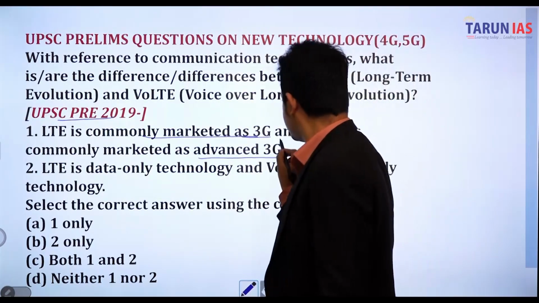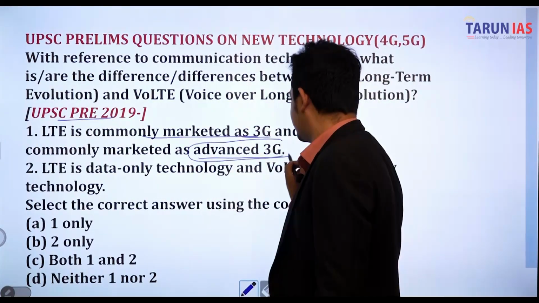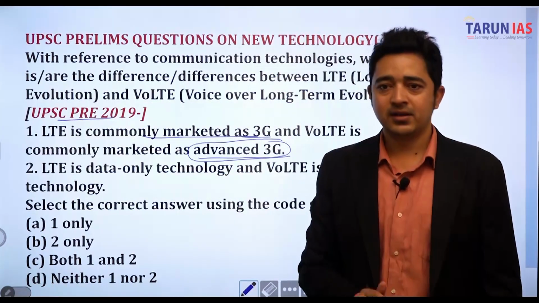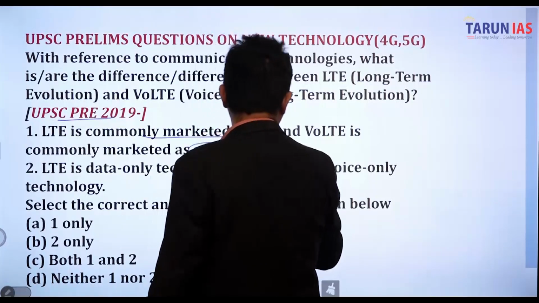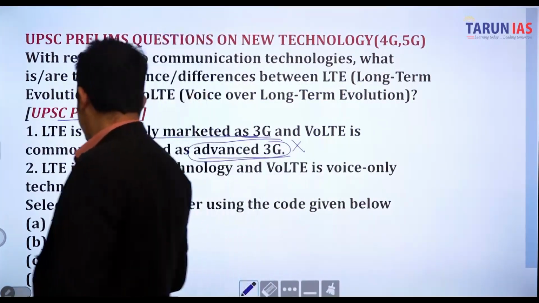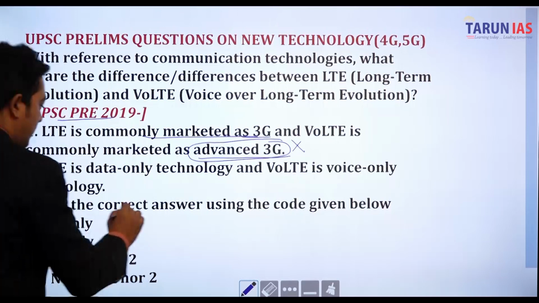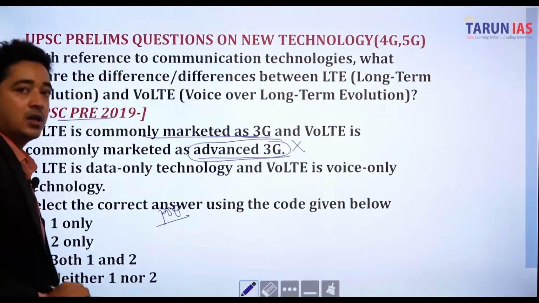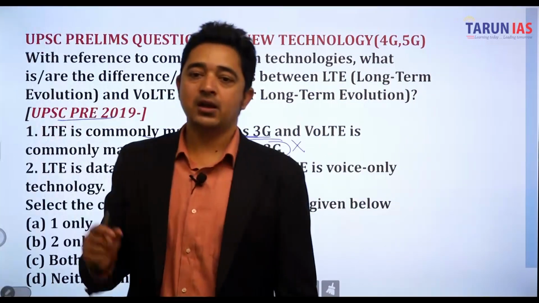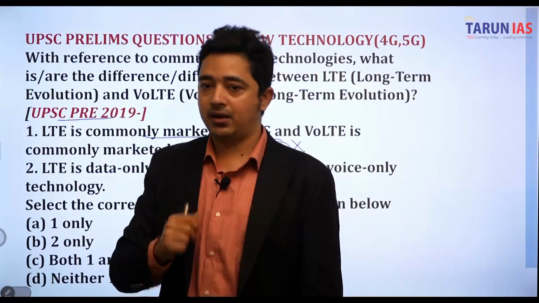So are you aware, is there any term which we have heard earlier, advanced 3G? So we are aware, no, this statement is basically incorrect. So here are the options. In that case, we will follow the POE, which means process of elimination. In that, we will follow which option would not be suitable, right?